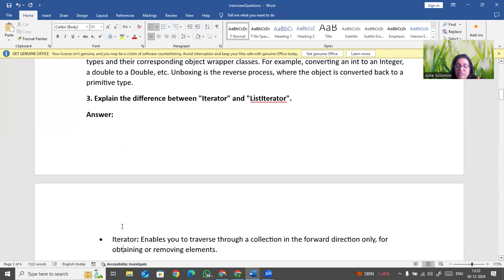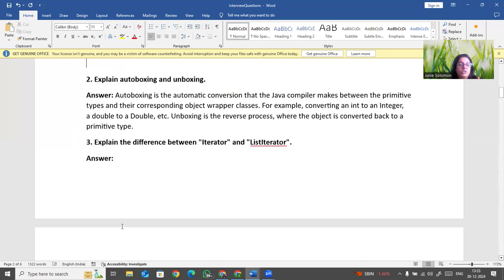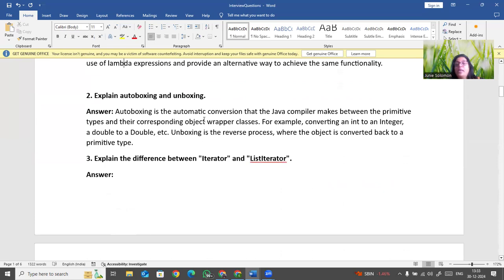Now another very simple Java question is: explain autoboxing and unboxing. You guys know about the primitive data types, right? We have 8 primitive data types in Java, like int, float, double, and so on.